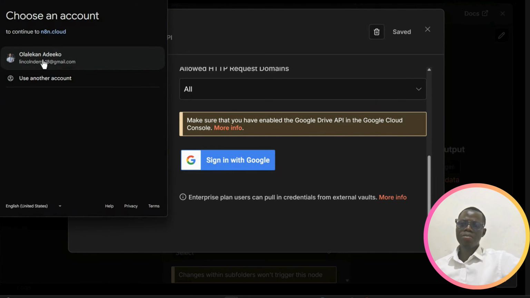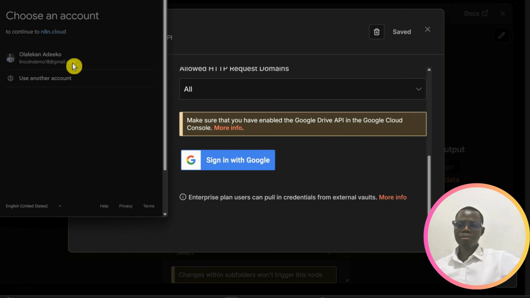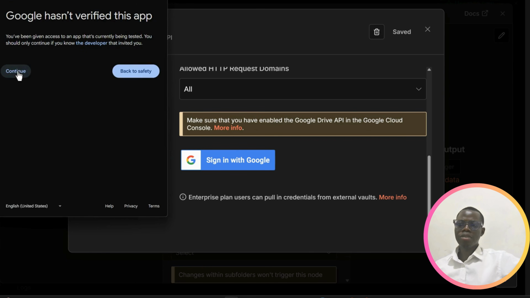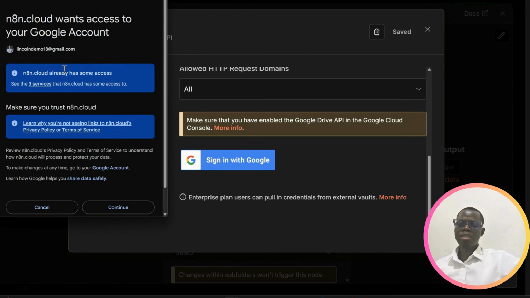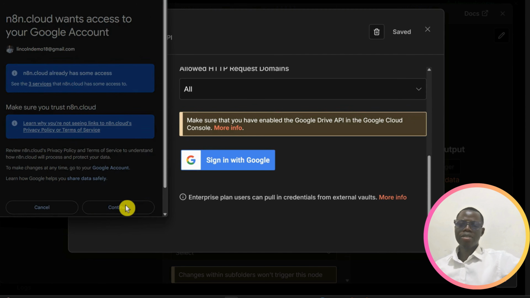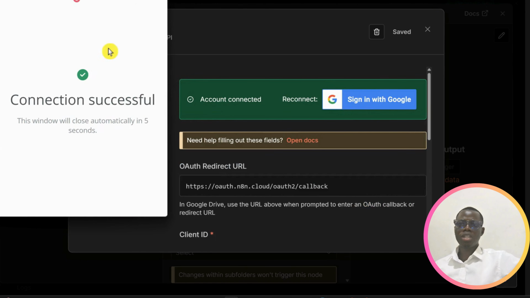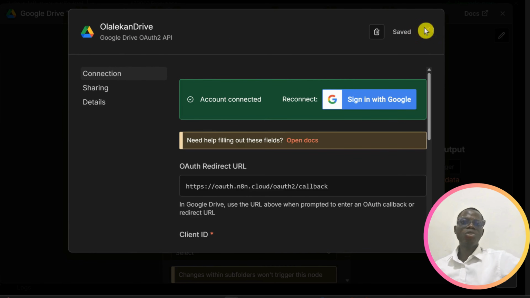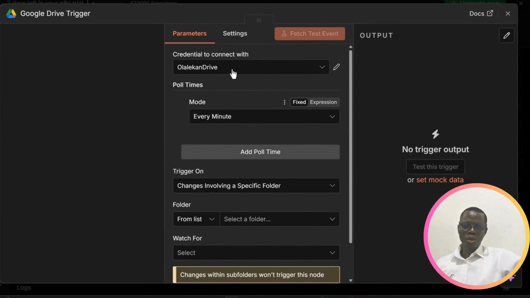I can now log into my Google account where I have the drive. I'll pick my email here and accept all the requests. I'll grant it access, grant all the access needed here, and continue. It will tell you connection successful. So I've successfully connected to my Google Drive. Let's come back here.